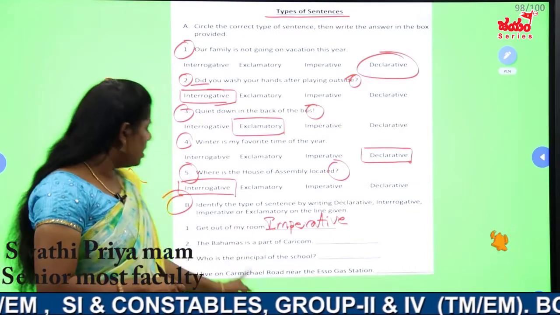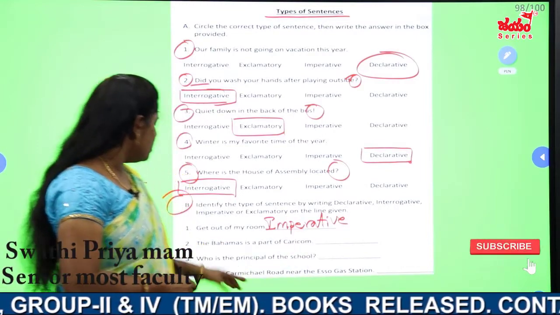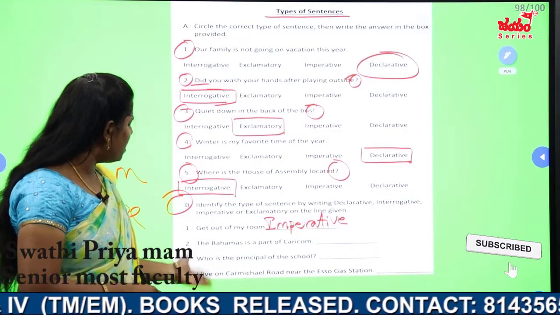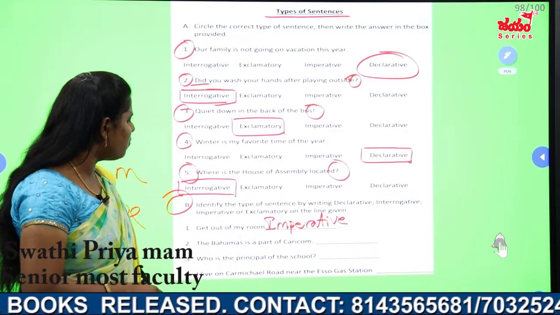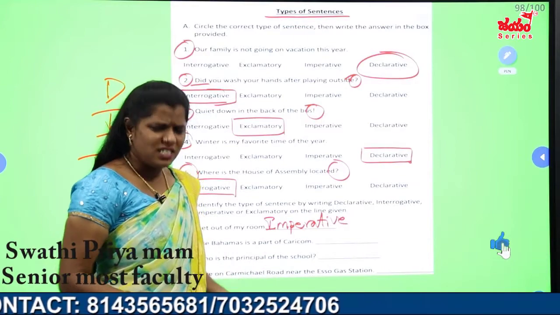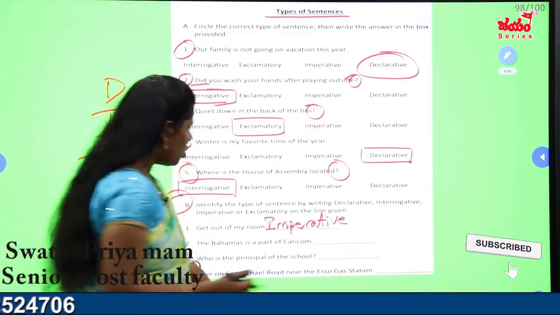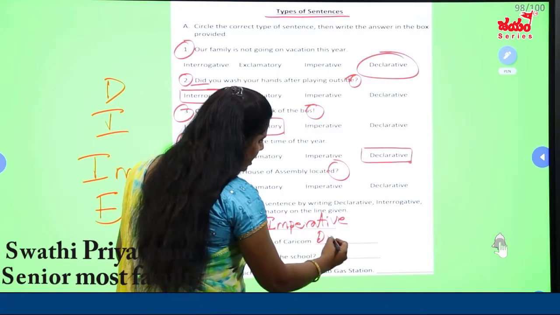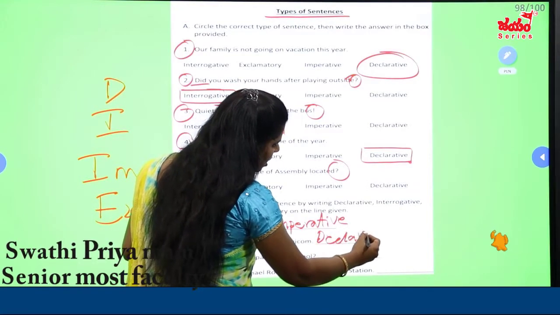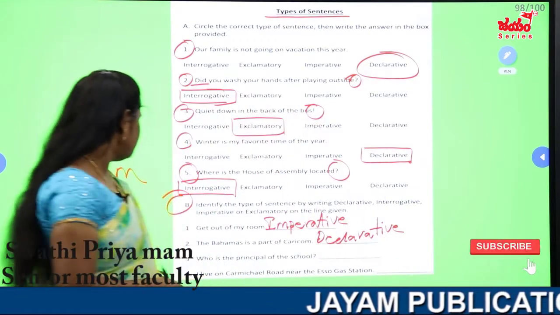Imperative. Okay. Next. The Bahamas is a part of CARICOM. Here I am normally telling that the Bahamas is a part of CARICOM. So it is a normal, general sentence. It is not a question. It is not an order. It is not a suggestion. So it is a normal sentence. You can say it is a declarative sentence.